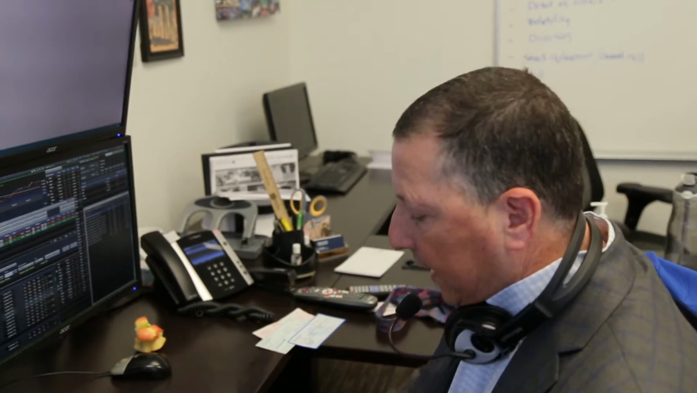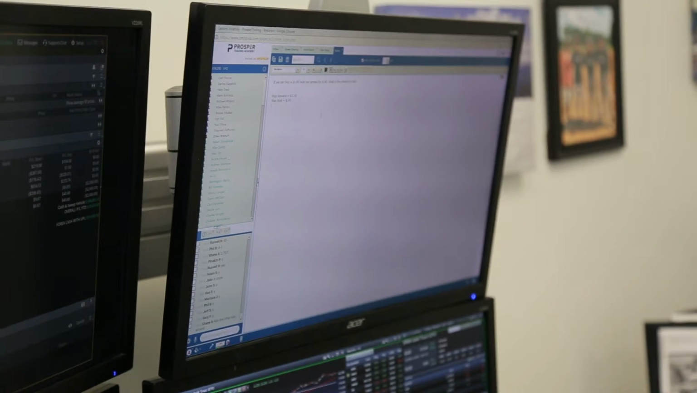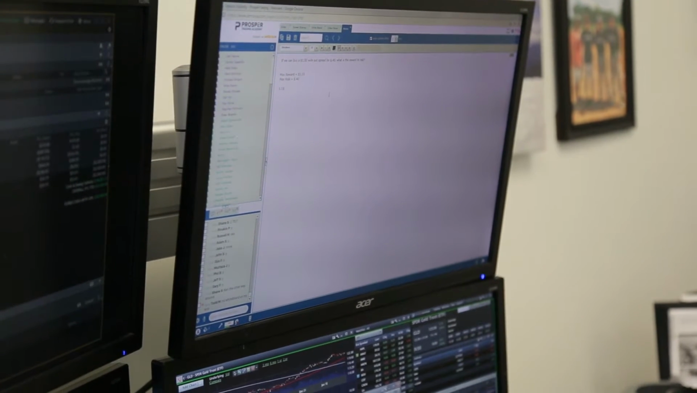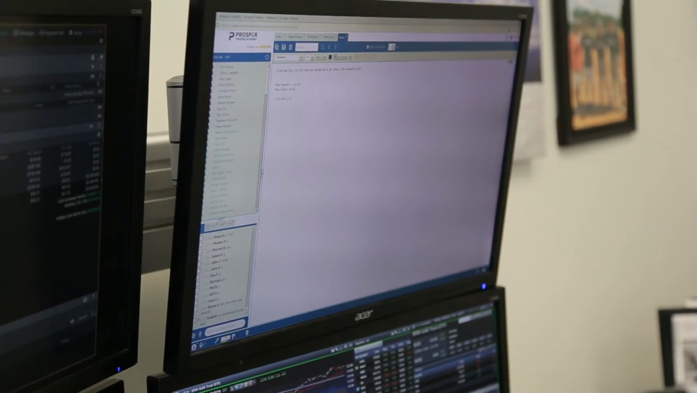All right. If we can buy a $1.50 wide put spread for 40 cents, what is the reward to risk? Well, if it's $1.50, that's the max value, and we pay 40 cents, then our max reward is $1.10. Our max risk is what we paid for the spread, 40 cents. So if we just take a simple ratio of $1.10 divided by 40 cents, we get 2.75 to 1. That's right in our sweet spot.